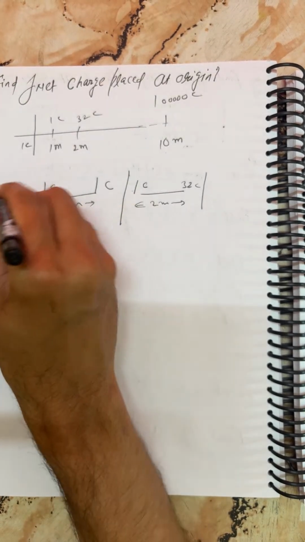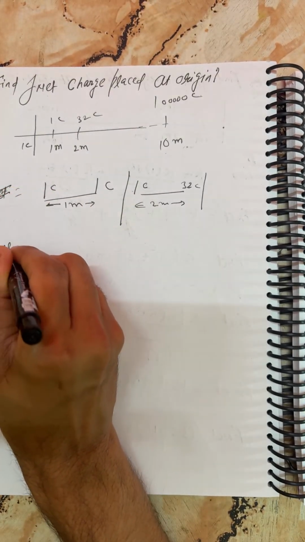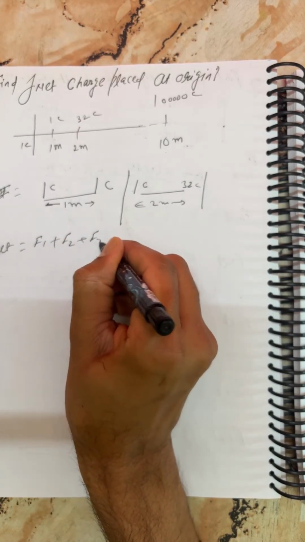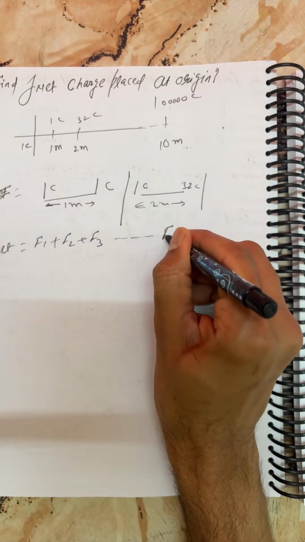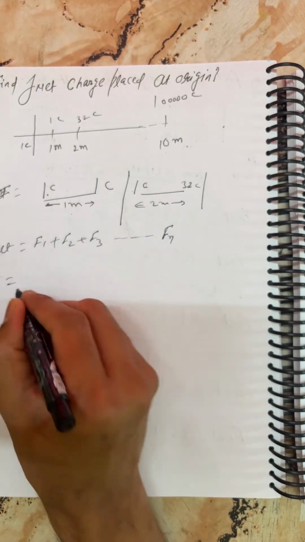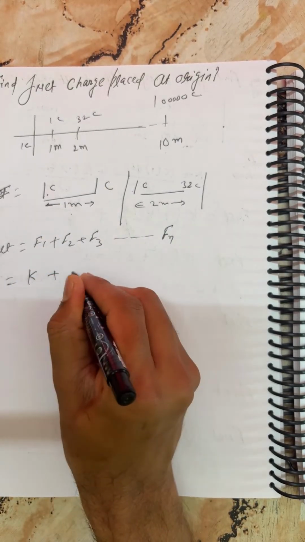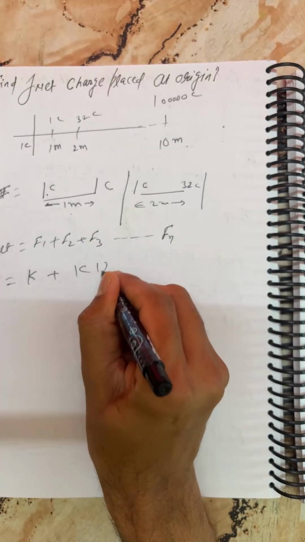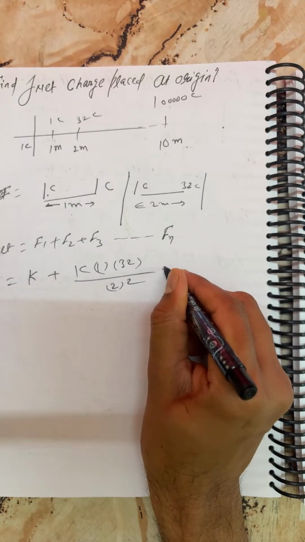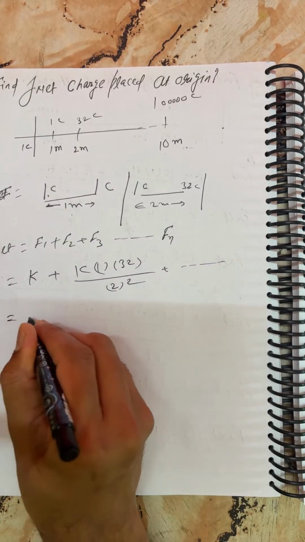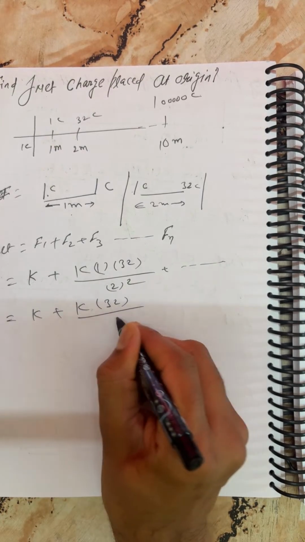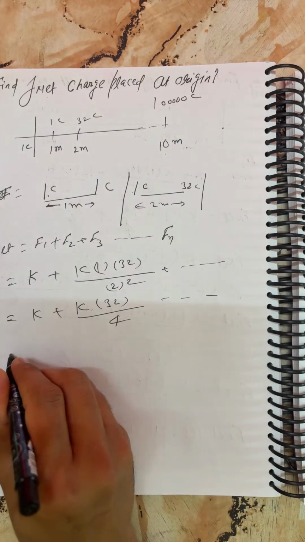Finally, this is a pair here, it's not F net. So F net we can write as F1, F2, F3. F net is k into 1 plus k into 1 by 32 plus 2 whole square, and so on. You can write, students, k into 1 by 32 upon 2 to the 4, and so on.